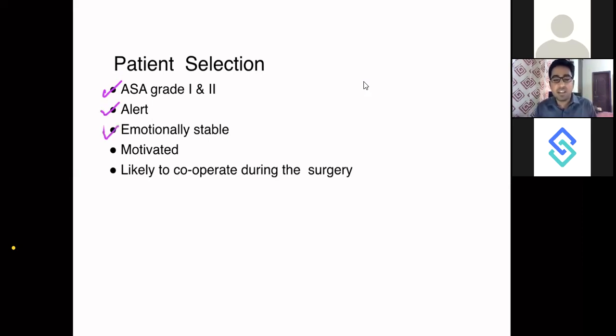So let's say if there are any females, please pardon me, there are certain females who are overtly reactive to even a small needle prick. Would they be able to bear this awake brain surgery? No. So you have to assess the patient pre-operatively, whether the patient is emotionally stable or not, whether he will be able to cooperate with you for those 4, 5, 6 hours of the surgery being awake. You should assess the patient's motivation also, and whether the patient is likely to cooperate in your surgery or not. These are the points which tell you what kind of patients you need to select.